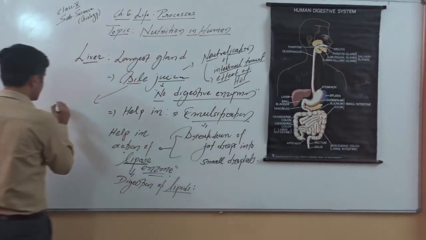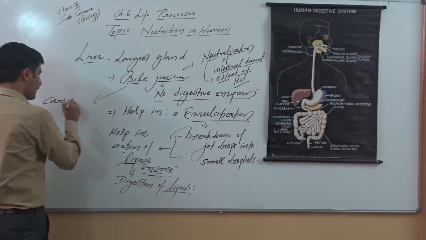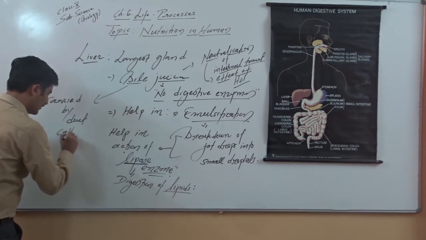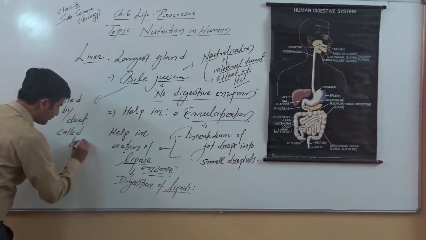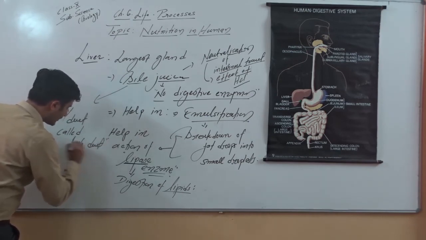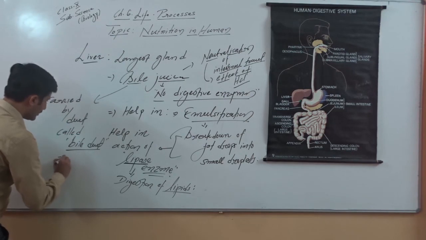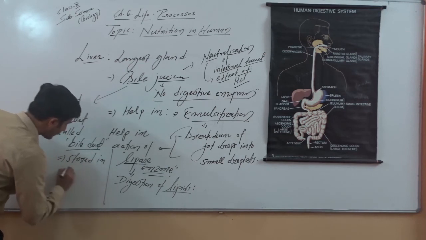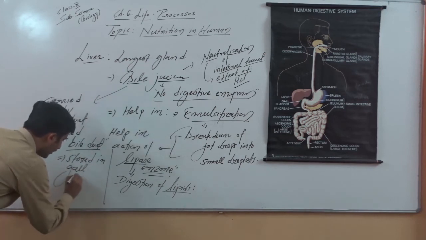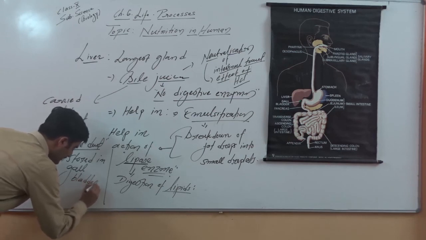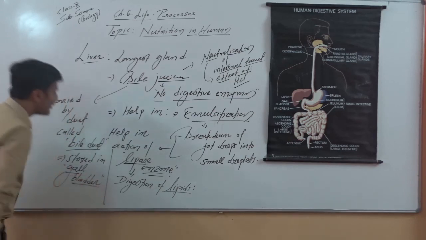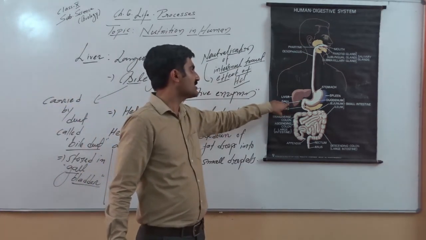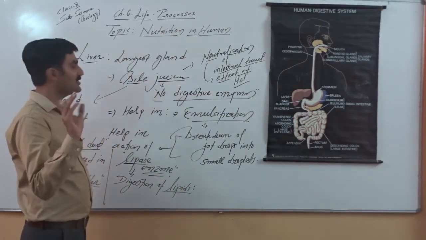Bile juice is carried by a duct called, in simple terms, the bile duct or hepatic duct. Bile juice is stored in a structure called, and this is more important, the gallbladder. Remember it, the very small sac-like structure associated with the liver is called the gallbladder. So here, just below the stomach, the liver, you can see there is the gallbladder. The gallbladder helps in storage of bile juice.